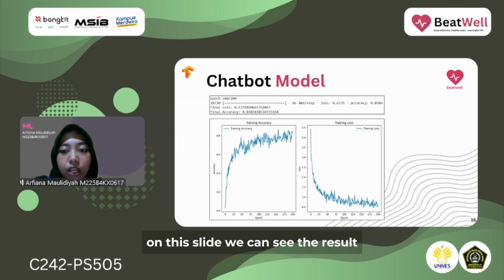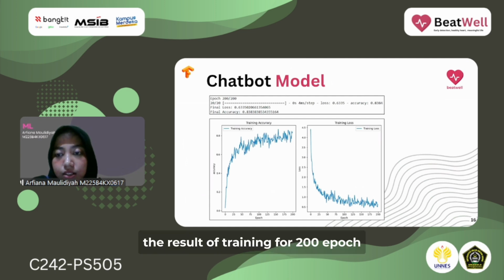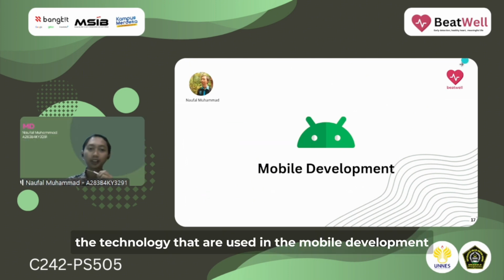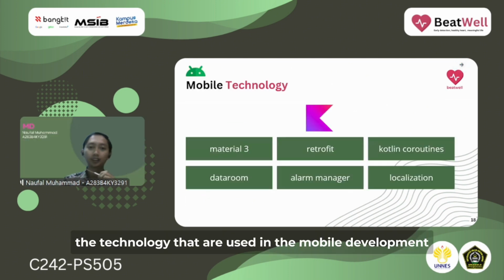On this slide, we can see the result of training for 200 epochs. The model demonstrates promising results, a loss of 0.6335 and an accuracy of 83.84%. These are the technologies that are used in the mobile development.